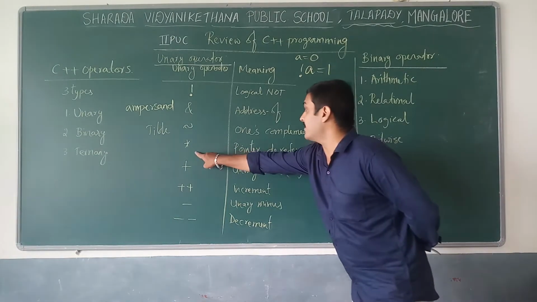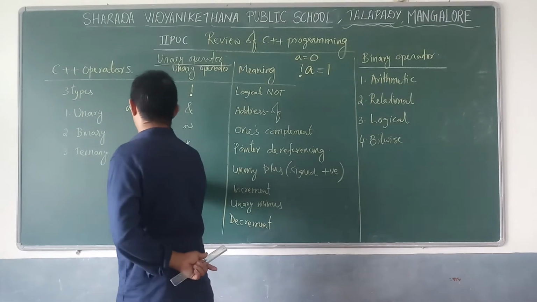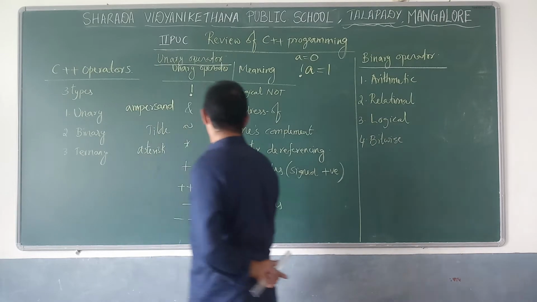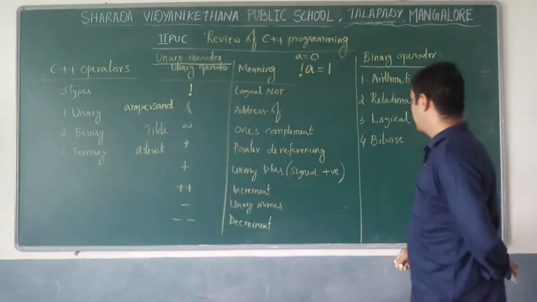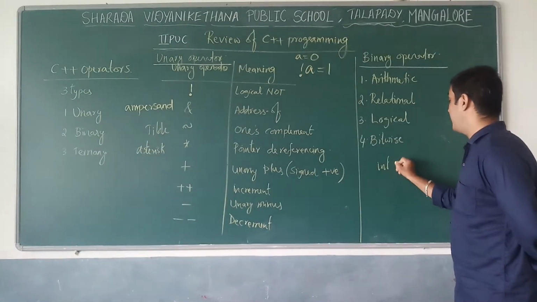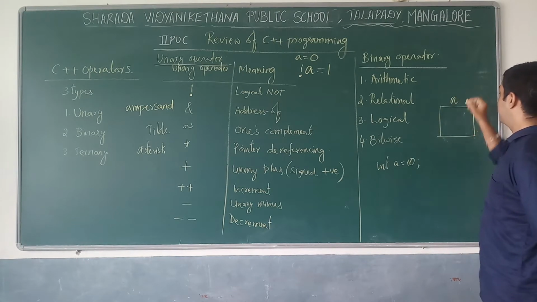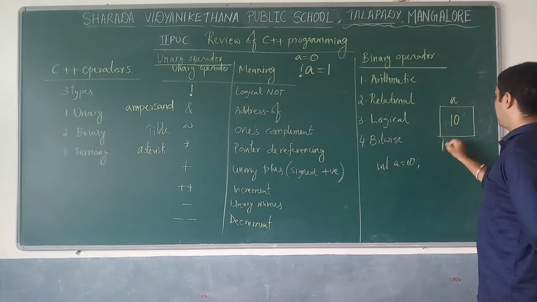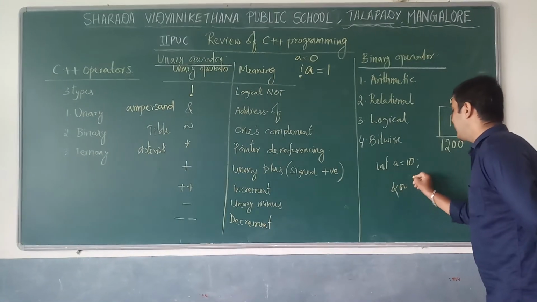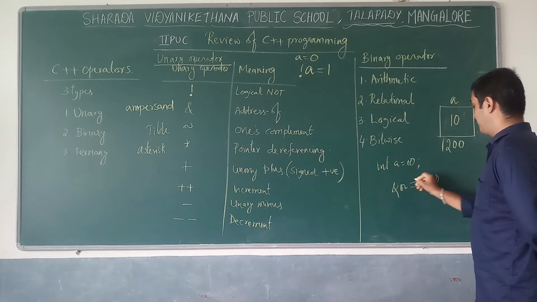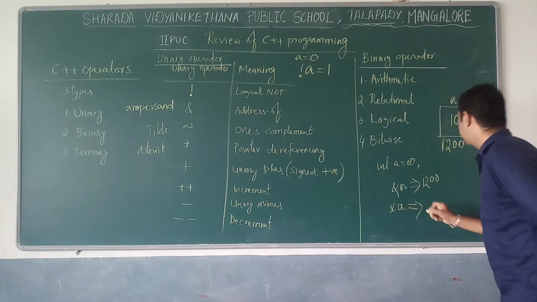Next, the star operator. Another name for the star operator is the asterisk operator, and it is also called pointer dereferencing. Already it is given that int A is equal to 10, where the variable name is A, its value is 10, and 1200 is its address. Here &A implies 1200 and *A indicates its value.